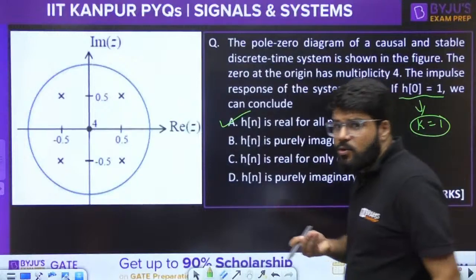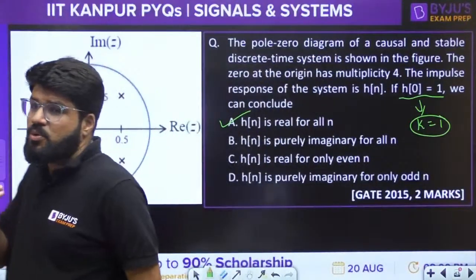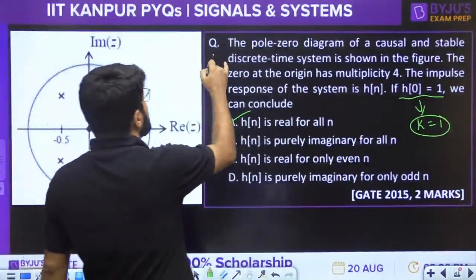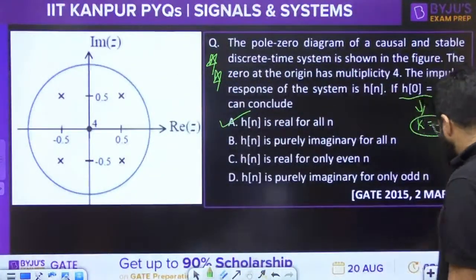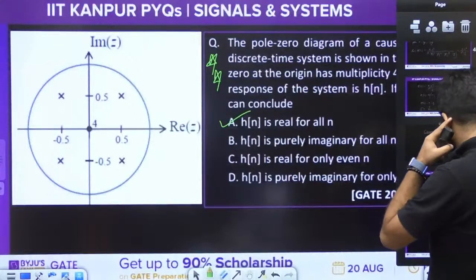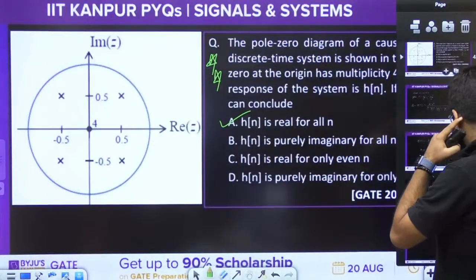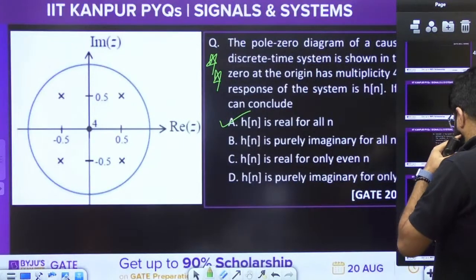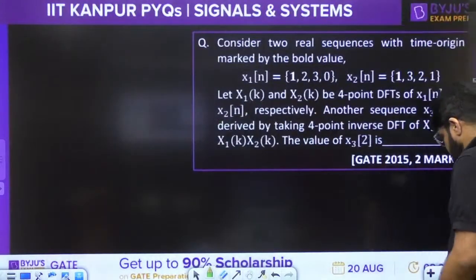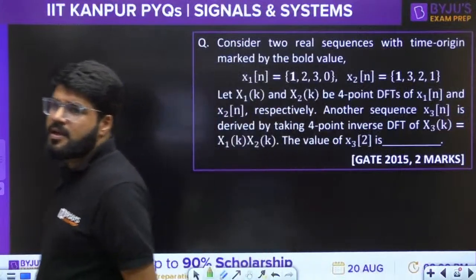Eventually the solution turned out to be simple, but the thought process, the approach of the question, is a very good one. Okay, rather than DTFT, let me first jump to a DFT based question. Let us come up here.